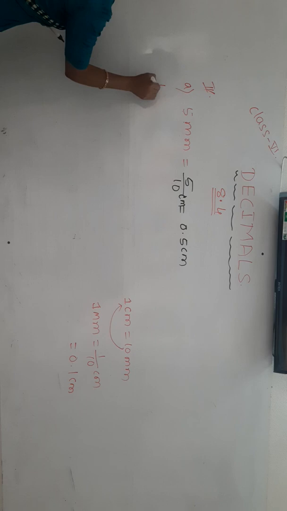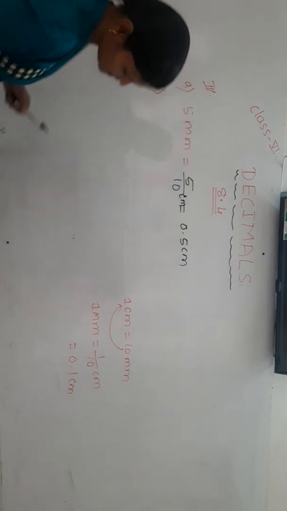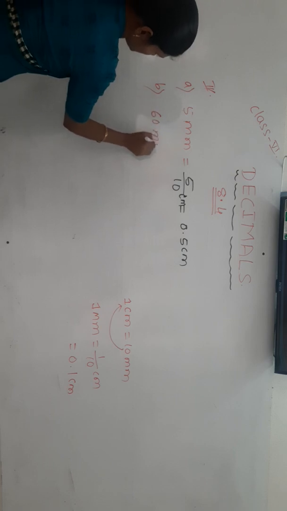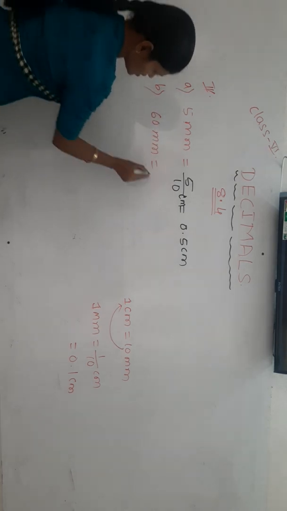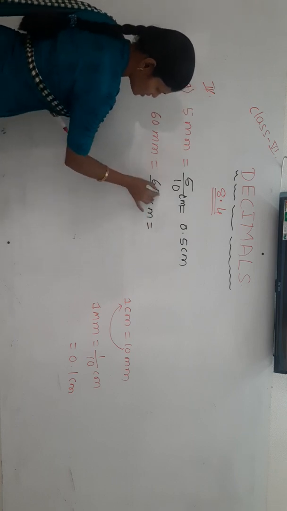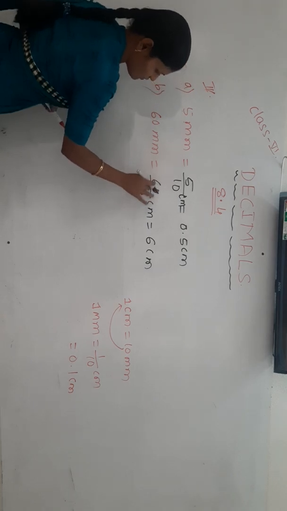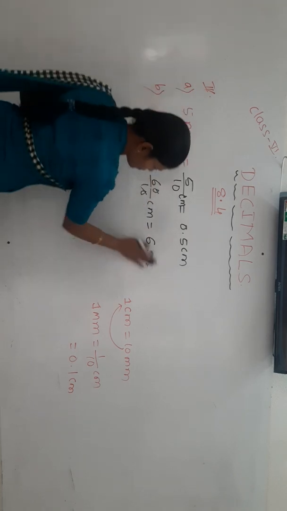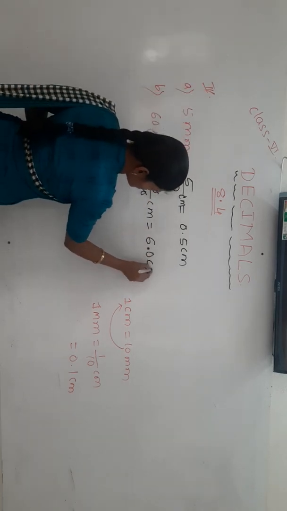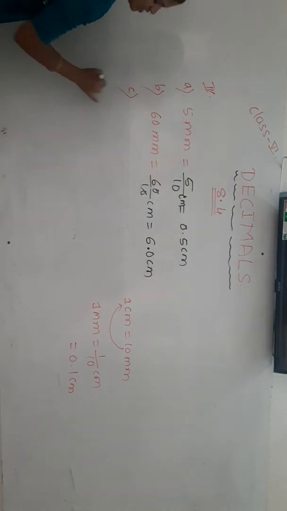Next one, 60 millimeter. 60 millimeter means 60 by 10 centimeter, which is 6 centimeter. Or after one digit we give the decimal point, so 6.0 centimeter. Both are the same. Okay, next one.